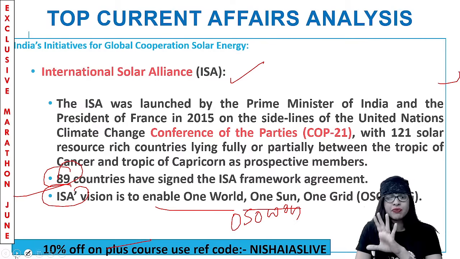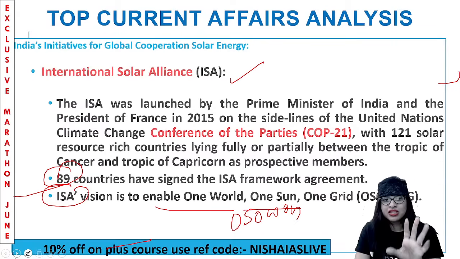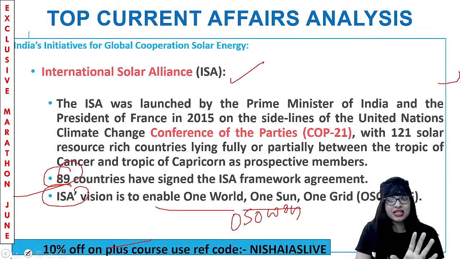These many points are enough, guys. Please note it. PM of India, President of France, 2015. UN COP21. Countries between Tropic of Cancer and Capricorn. 89 countries have signed the agreement. Simple as that. And the vision is OSOWOG. One world, one sun, one grid. Simple as that. Clear? That is enough.